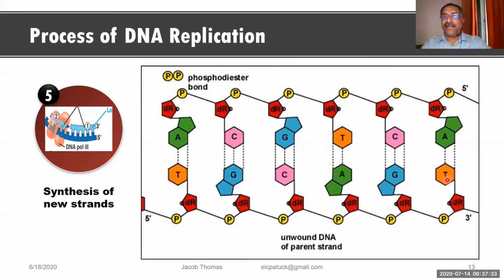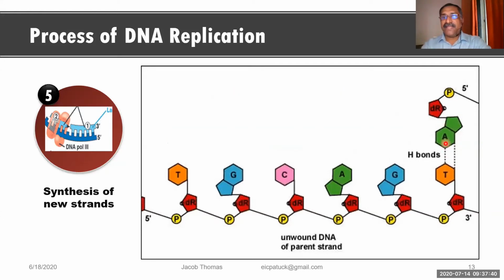This is the unpaired nitrogen base. To this, you can see that the adenine containing nucleotide is placed, and this is getting paired by means of hydrogen bonds. Once this pairing is over, the next nucleotide will come, and that is getting connected.